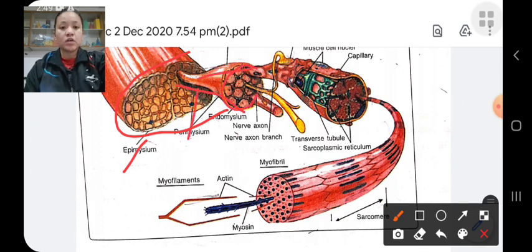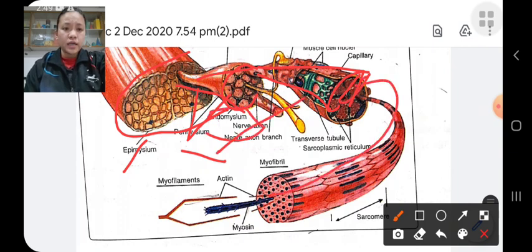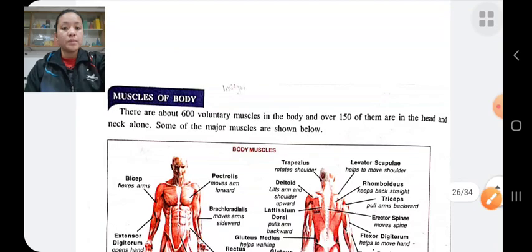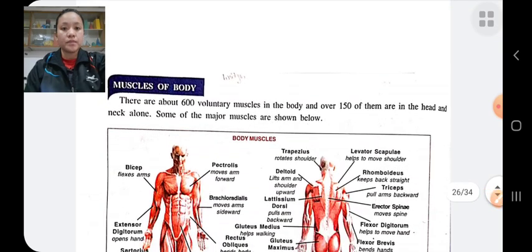It is surrounded by perimysium, and these are muscle fibers. They are surrounded by endomysium, and inside the muscle fibers are myofibrils. In myofibrils there are actin and myosin filaments. This is the actin filament, this is the myosin filament. When stimulated by a motor neuron, these actin and myosin filaments slide over each other. This is the mechanism of muscular contraction.